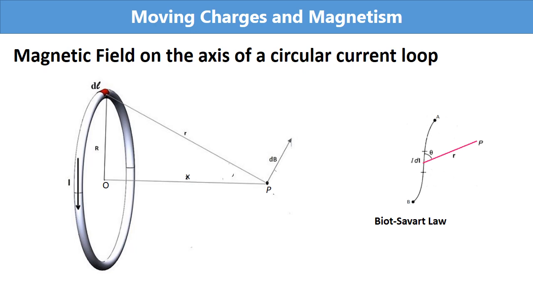In both the diagrams, you can see the point P is at a distance r from the current element. Here, we represent the magnetic field at point P as dB because we are not considering the entire loop now. We are considering the magnetic field at point P due to the small element dl.